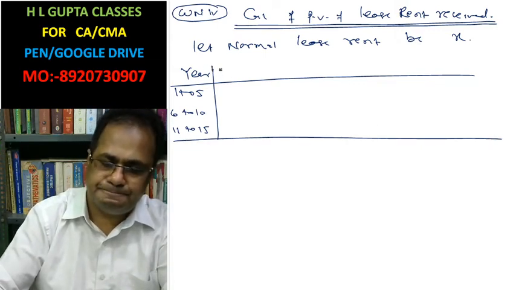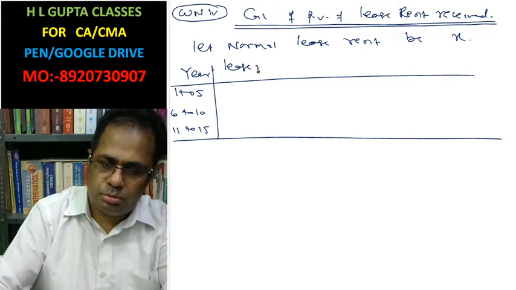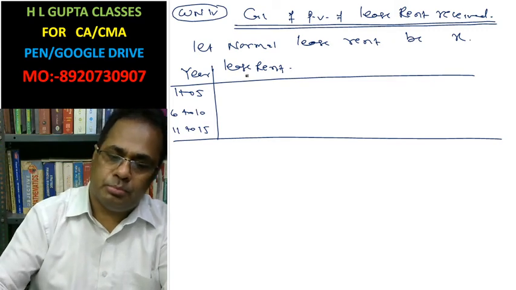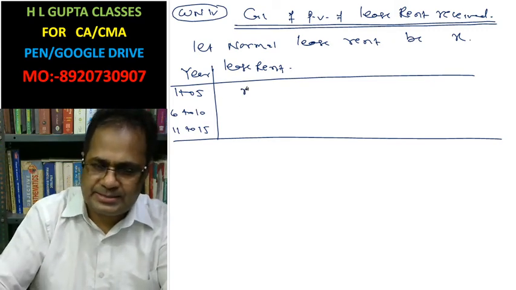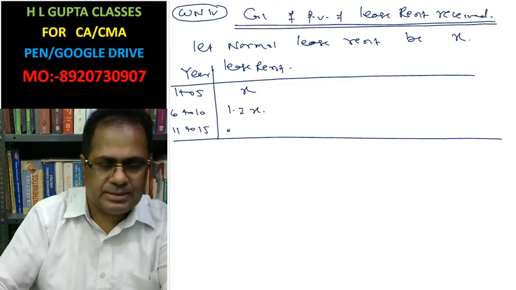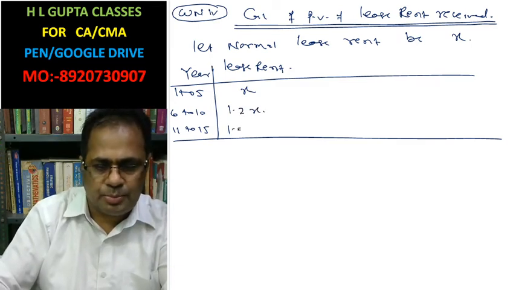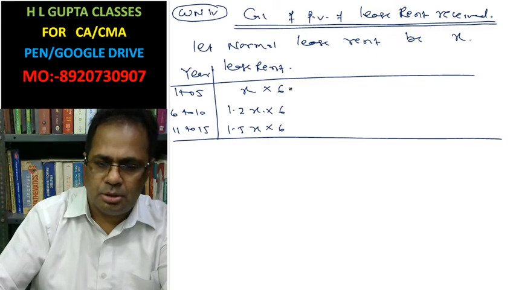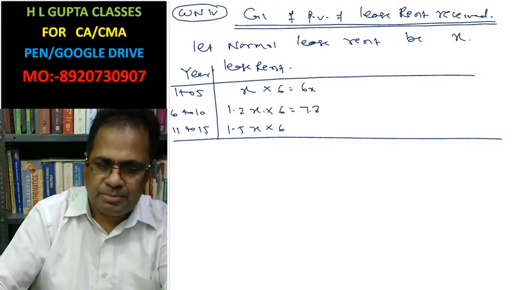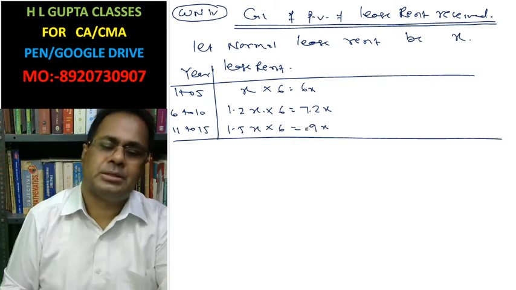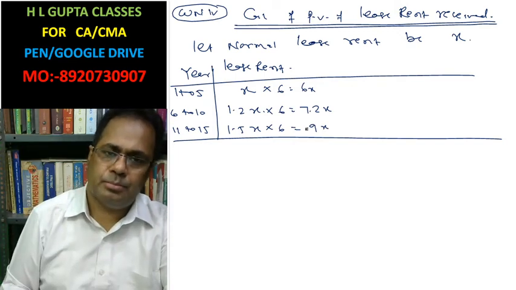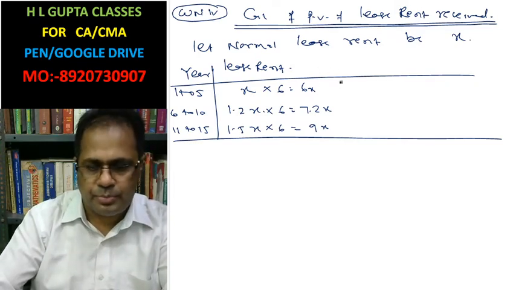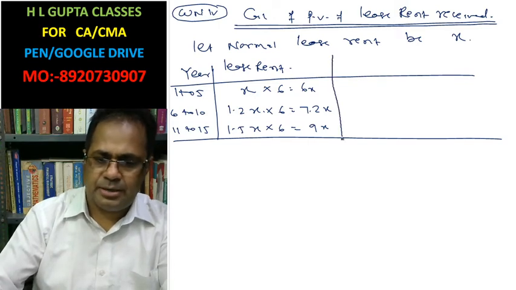The rents are x, 1.2x and 1.5x. There are 6 flats, so 6 times each gives 6x, 7.2x, 9x. I am not subtracting the tax rate here; tax is subtracted at the end.